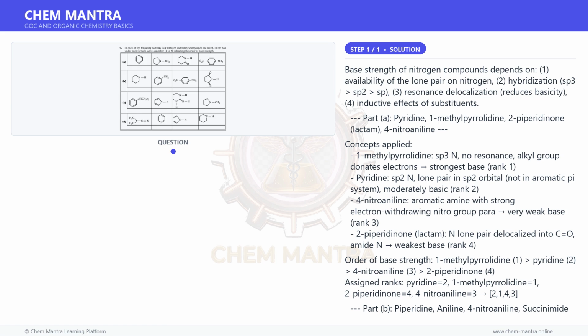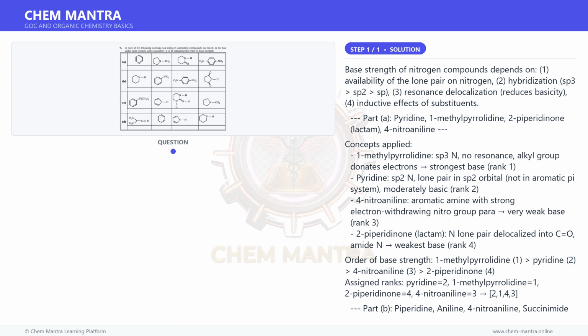Part C. N,N-dimethylaniline, pyrrole, 1,4,5,6-tetrahydropyrimidine, 1-methylpyrrolidine. 1,4,5,6-tetrahydropyrimidine is a cyclic amidine, a guanidinium-type structure. Upon protonation, conjugation stabilizes the conjugate acid by resonance across multiple nitrogens. Extremely strong base, strongest, rank 1.